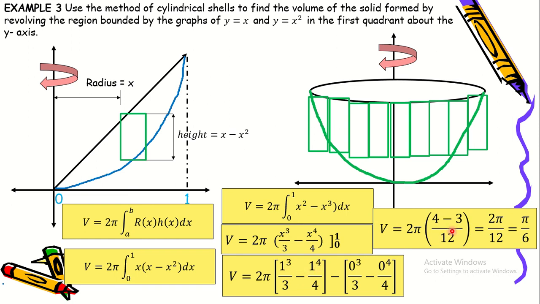So ang ginawa lang natin dito, we get the least common denominator. The LCD between 3 and 4 is 12. So we have 12 divided by 3, that's 4 times 1 is 4, minus 12 divided by 4 is equal to 3. 3 times 1 is 3. So we have 2 pi times 4 minus 3 over 12. So 4 minus 3 is 1. So we have 1 over 12 here. So we have 2 pi times 1 is 2 pi over 12. And then we reduce it to lowest terms. We have pi over 6. And this will be the volume of this cylinder.